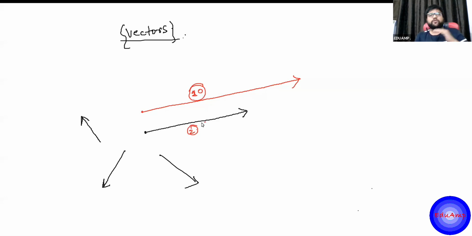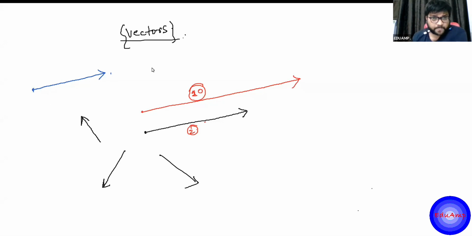And you can move a vector anywhere in space. What I mean by that is, if I make a vector of the same length anywhere, you can pick it and take it anywhere in space, but keeping it parallel to the original vector. The direction must be the same. Otherwise, you can move the vector anywhere in space. So a vector can be moved parallel to itself anywhere. The vector will not change. It will be the same vector because a vector has two components: the magnitude and the direction. You are not changing the length of the vector and you are not changing the direction either. You are keeping the vector parallel, right? So you can move it.